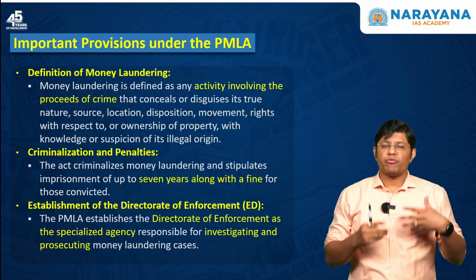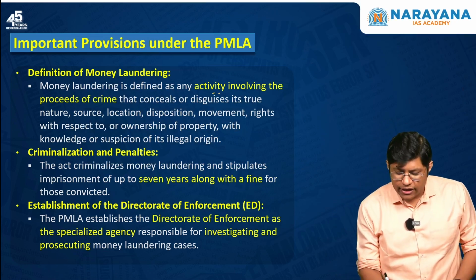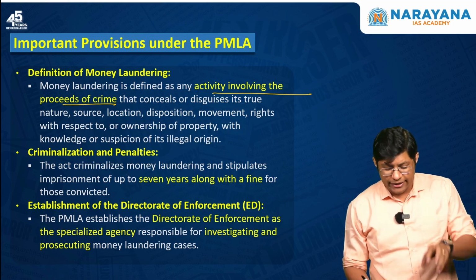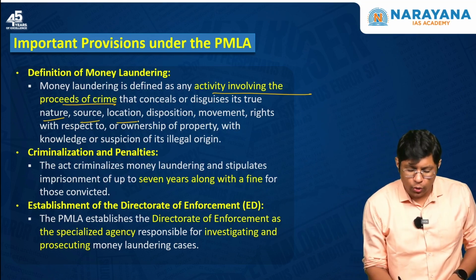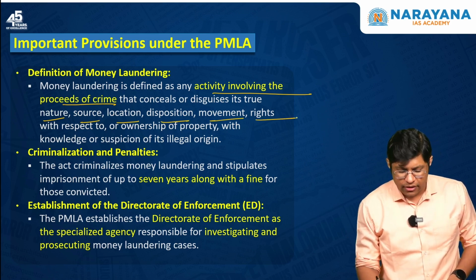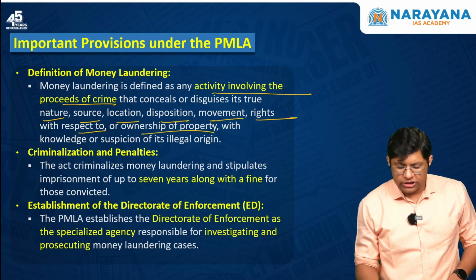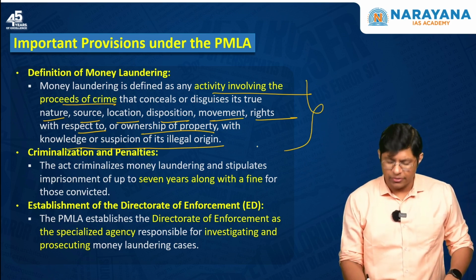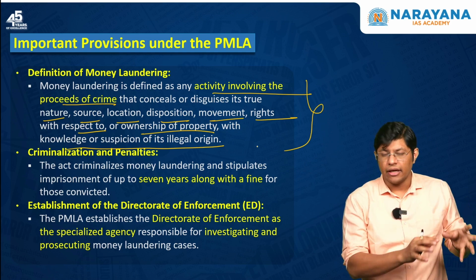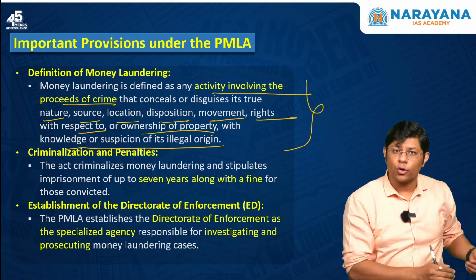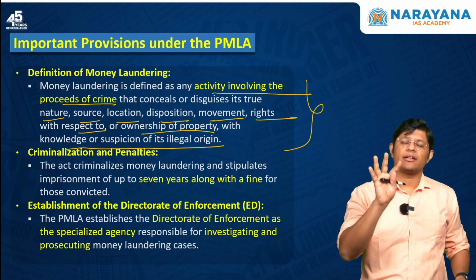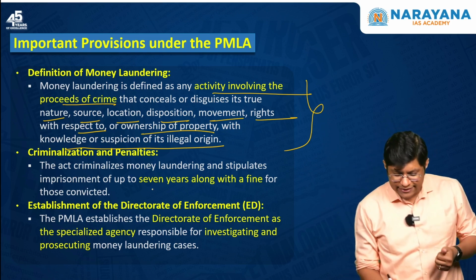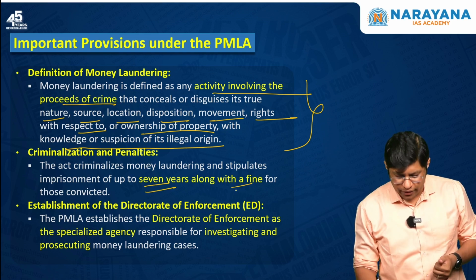Now, what is the definition of money laundering? Any activity involving the proceeds of crime that conceals or hides its true nature, source, location, disposition, movements, rights with respect to ownership of property with knowledge or suspicion of its illegal origin, which means if you hide the money that has been obtained through an illegal source, then it is classified under the definition of money laundering. The punishment is 7 years imprisonment along with fine.